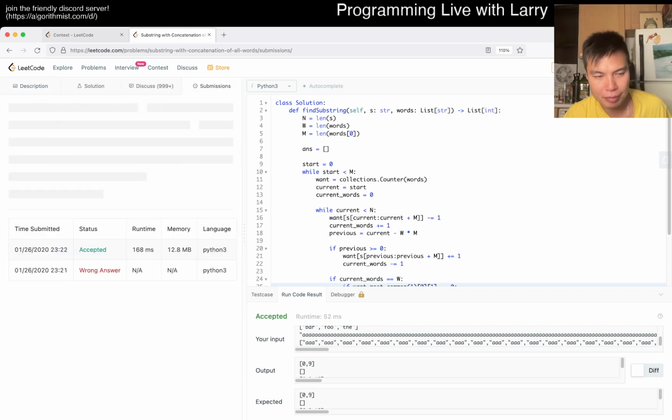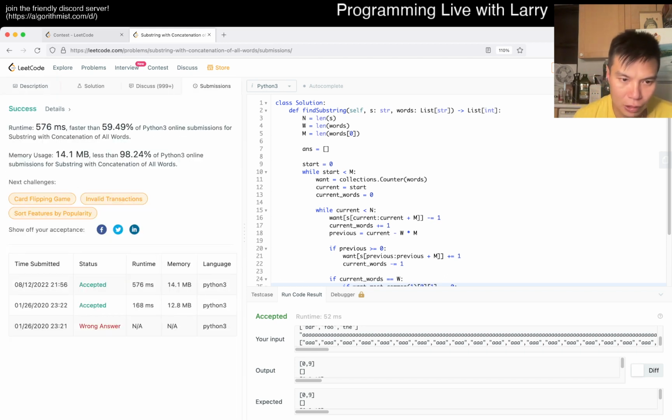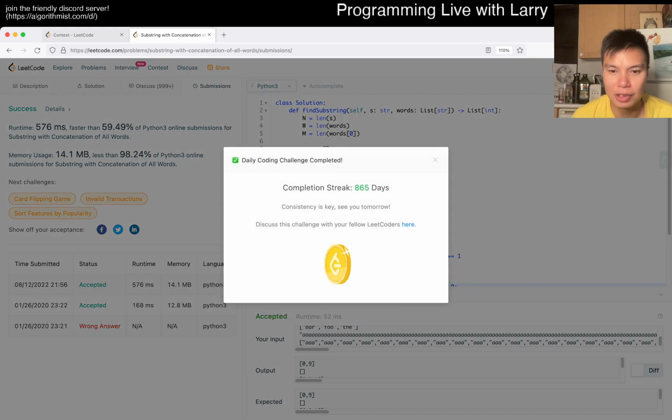Well, cool. Slower than last time. Oh, I was gonna say they didn't. They fixed it. They fixed the pop-up only recently, so it's good to see it up again. 865-day streak. See you tomorrow, apparently.